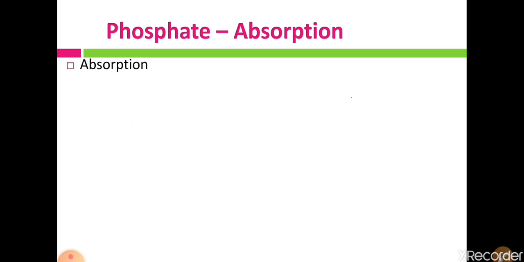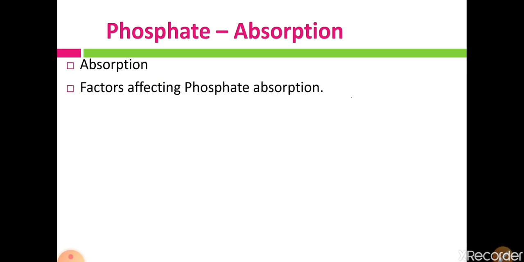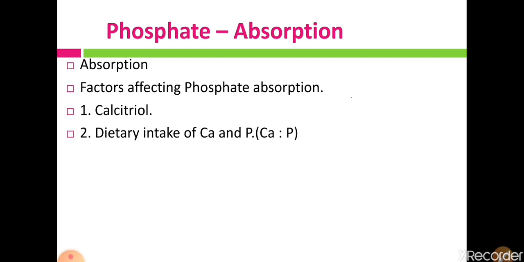Some factors affect phosphate absorption, so let us see which factors affect phosphate absorption in our GI tract. The first factor is calcitriol, that means vitamin D. Second is the dietary intake proportion of calcium and phosphate.